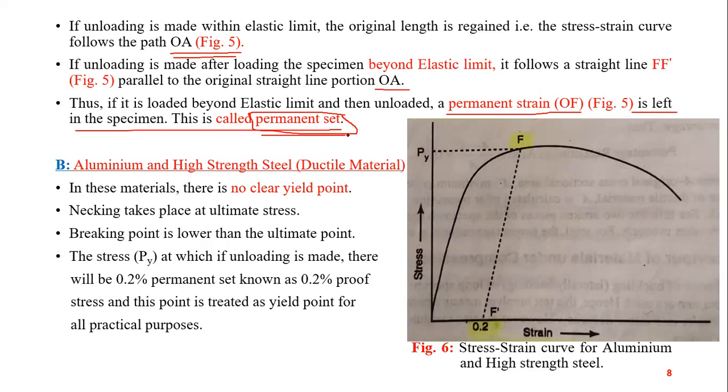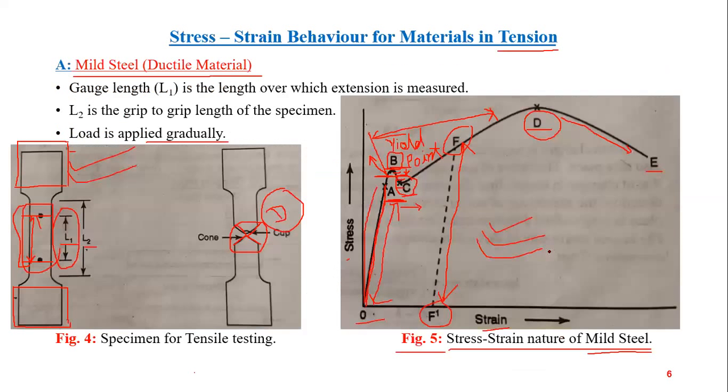That is, upon unloading, they will not follow the linear behavior that is followed for unloading within the elastic limit. That permanent strain is called permanent set. So you see, I'm talking about figure 5 for mild steel, this one.